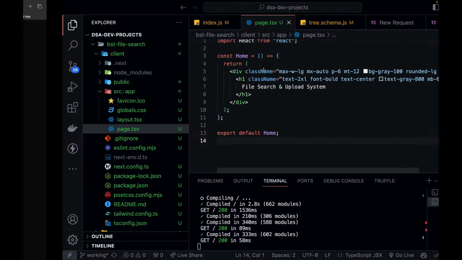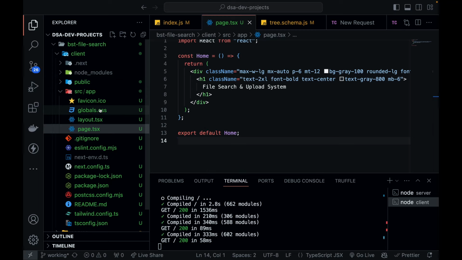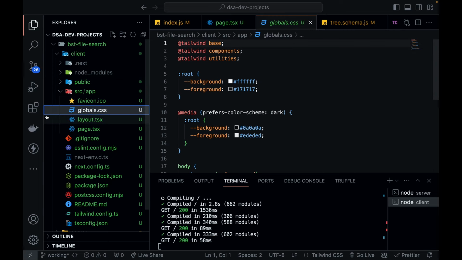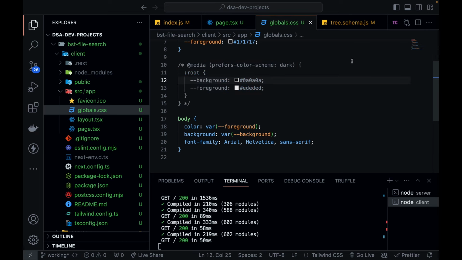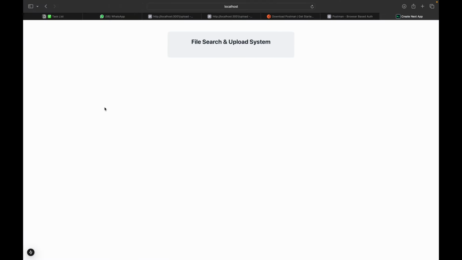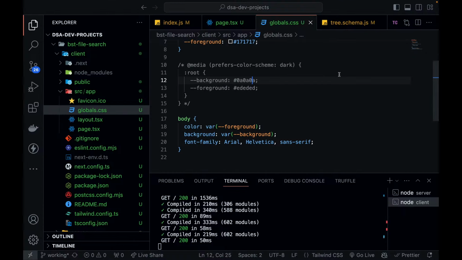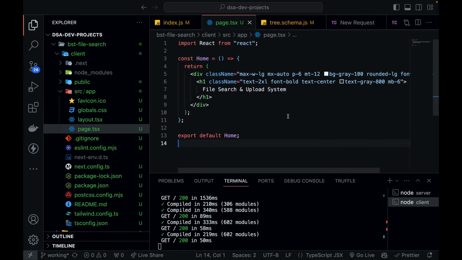If you just hit enter, you can see it looks like this. So this is also good, not a problem, but I would like to make it in white theme. So just going to global.css, and for now just comment this dark theme part, and you can see it is now creating it in white theme. Okay, so this is good. If you want, you can create it in dark theme also. I'm not against dark themes.